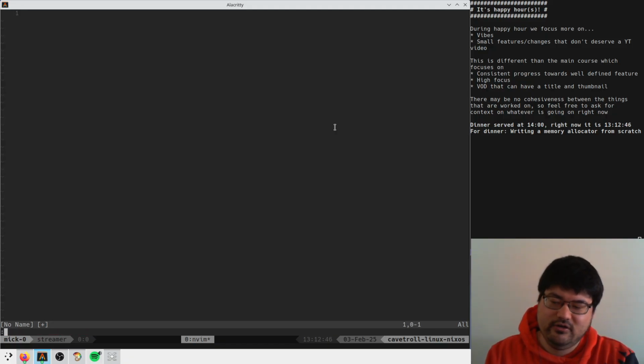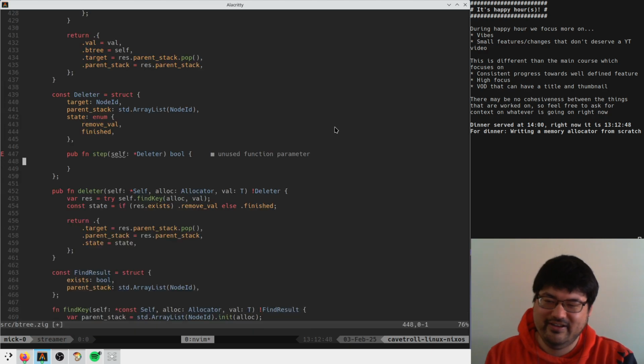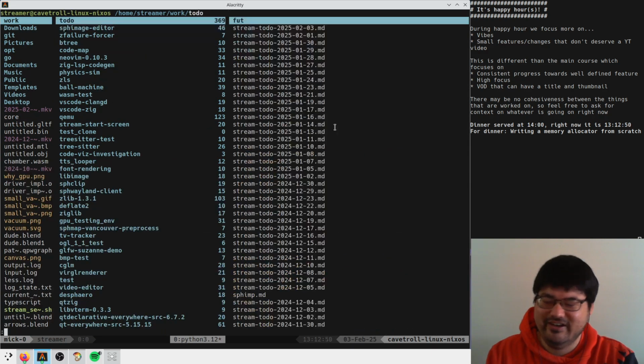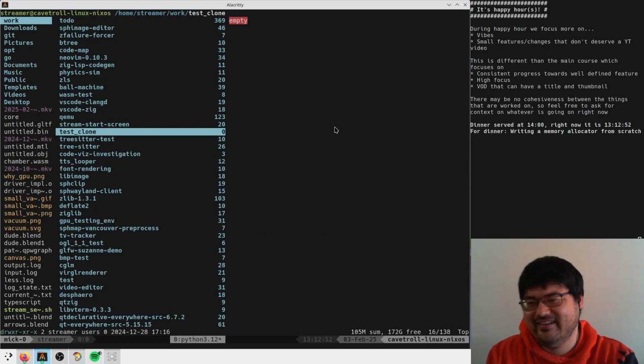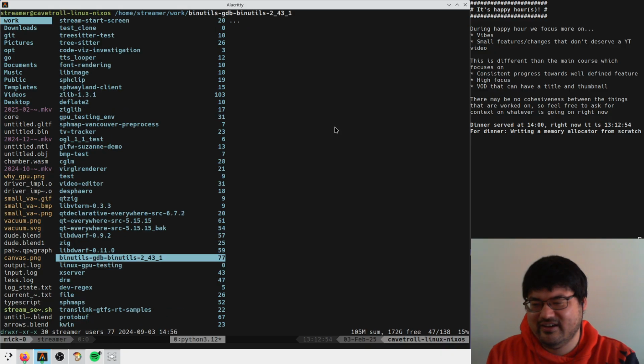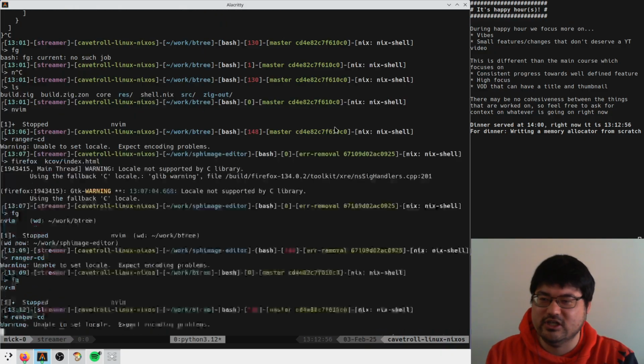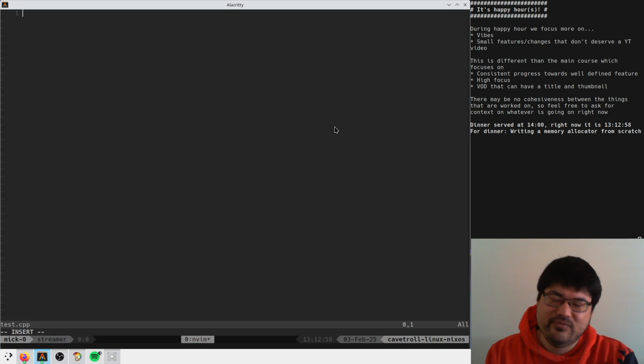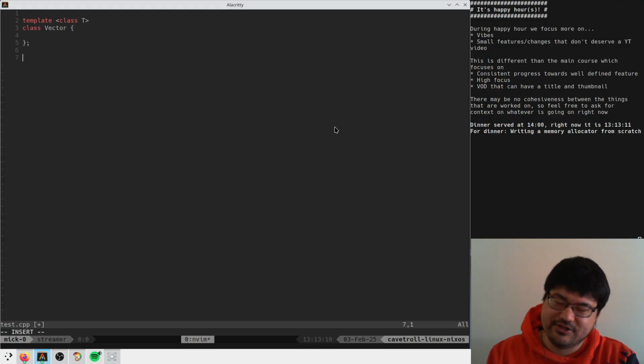Wait, hold on. Let's actually try to do it, just to demonstrate how stupid this language is. Okay, so say I want to make some vector, right? It's been a while, so excuse my absolute disaster here.